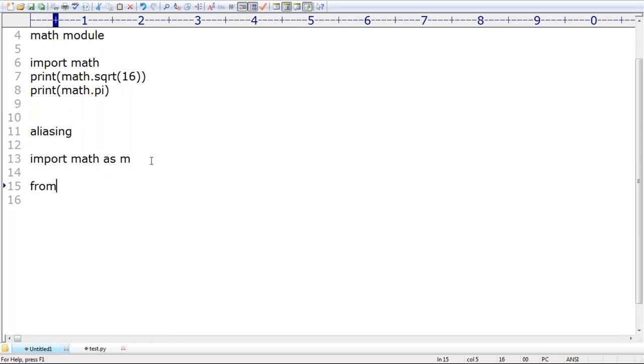So from math, observe that, from math import sqrt. From the math module, import sqrt, then sqrt you can use directly. From math import pi. If you want, the biggest specialty is that pi can be specified here only. No problem at all. From math import sqrt and pi.